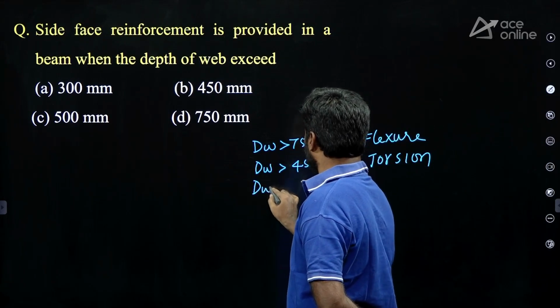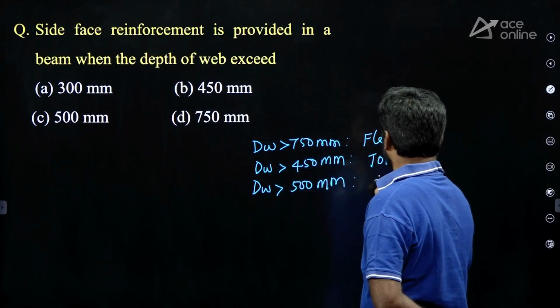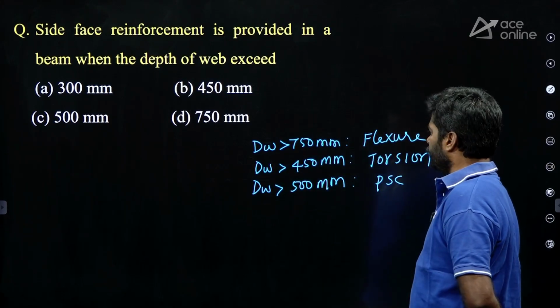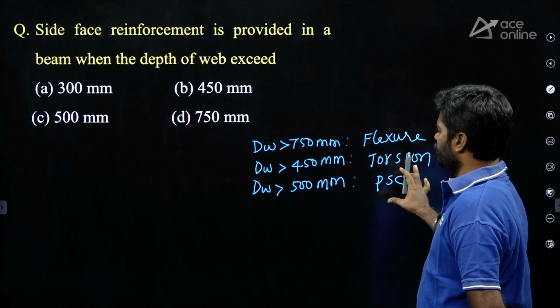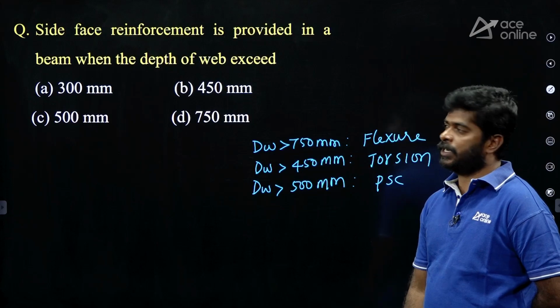When the depth of web is more than 500 mm, if the member is made of prestressed concrete. Three situations. In these three situations, we can go for side face reinforcement.